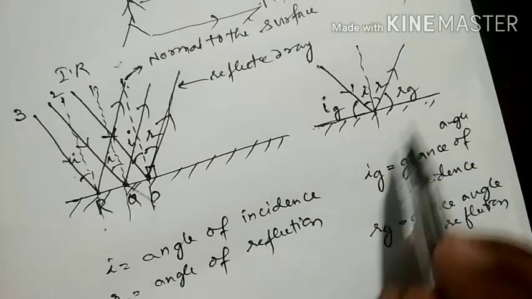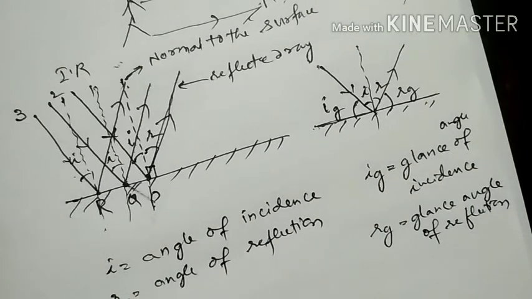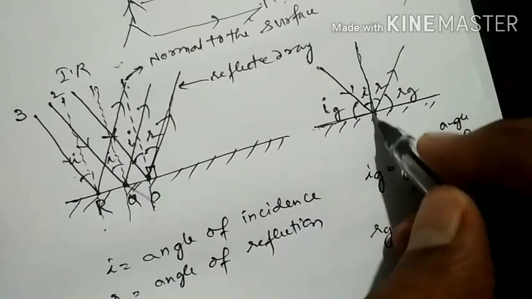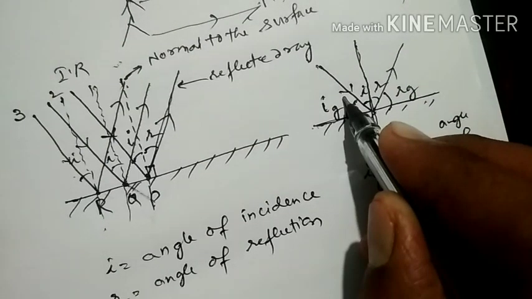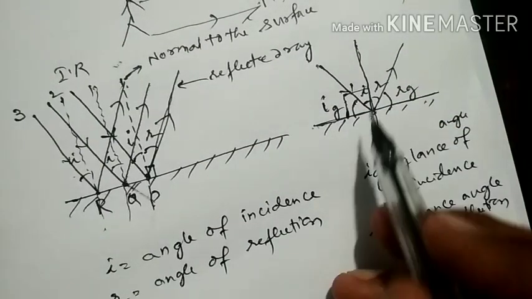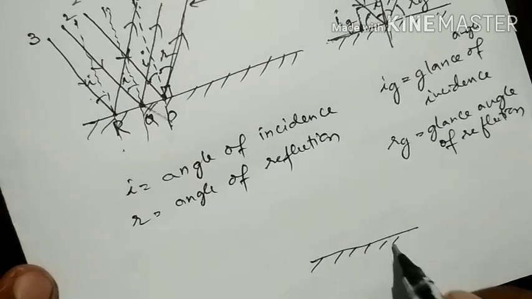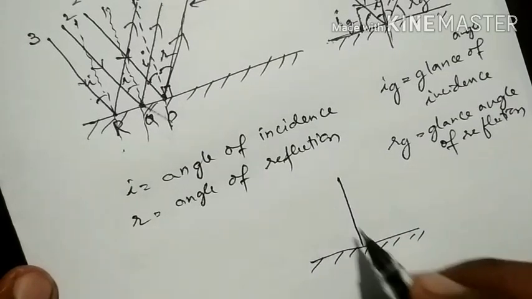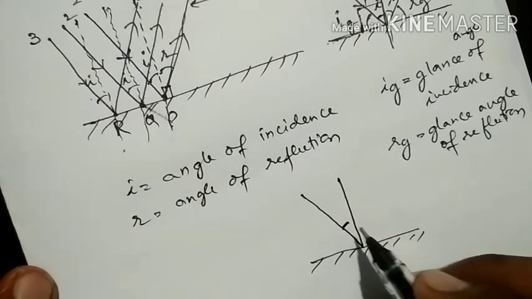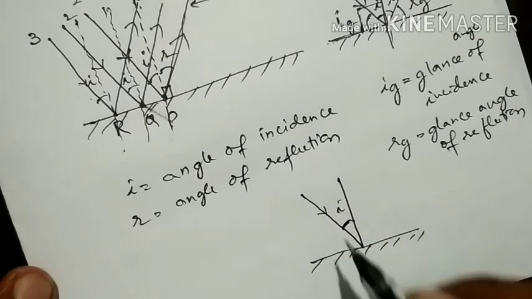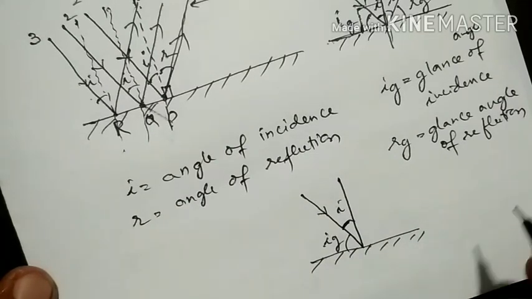From these two we can derive a relation, because this is the normal. We have seen that the total angle starting from the surface to the normal is 90. If you redraw the diagram, this is the angle of incidence, and this is the glance angle of incidence.